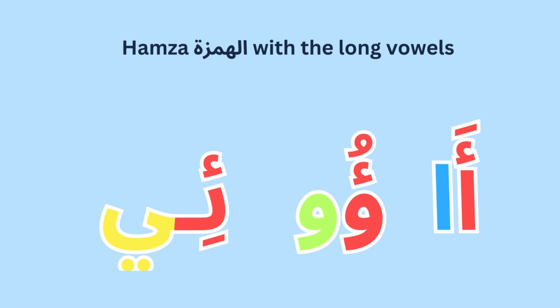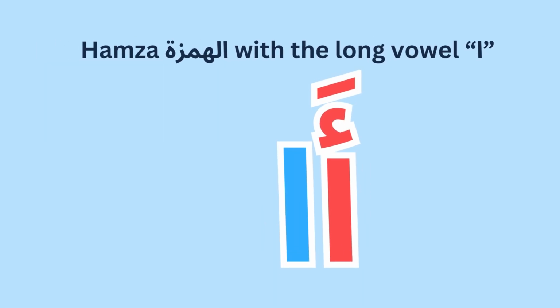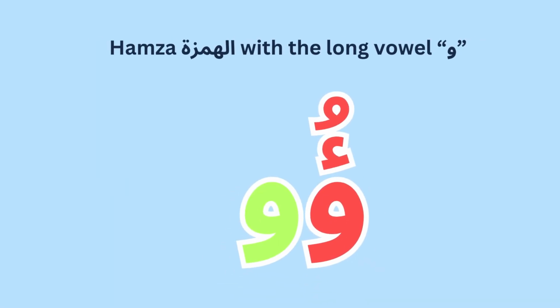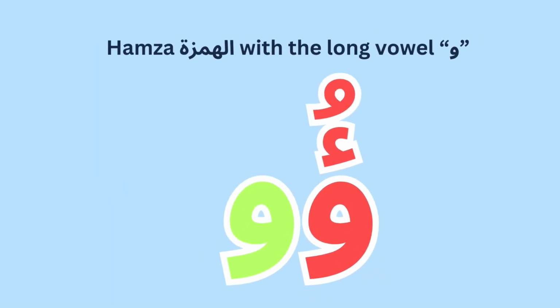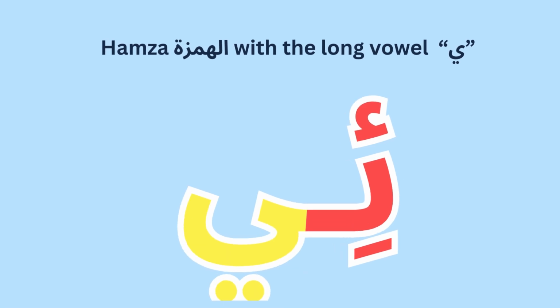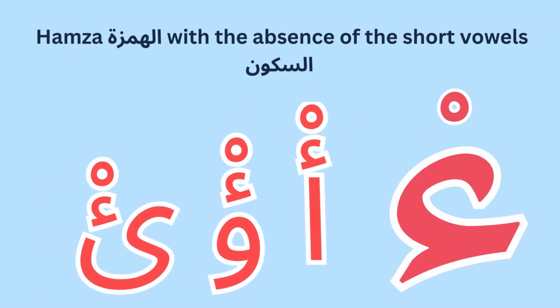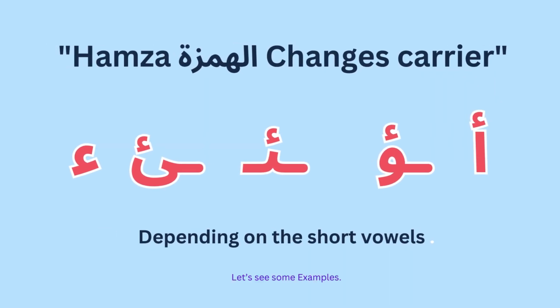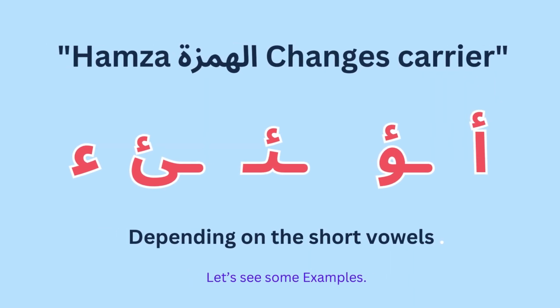Hamza with a long vowel. Hamza with a long vowel ألف. Hamza with a long vowel واو, Ooh. Hamza with a long vowel ياء, E. Hamza with the absence of the short vowels السكون أ. Hamza changes carrier depending on the short vowel.